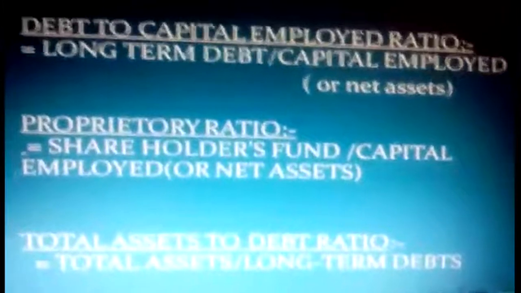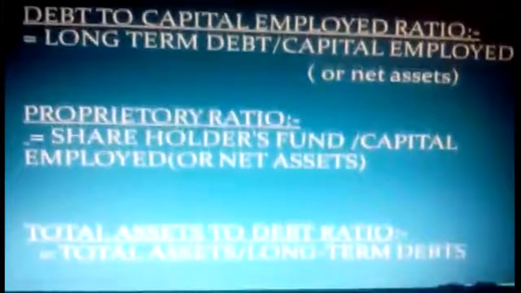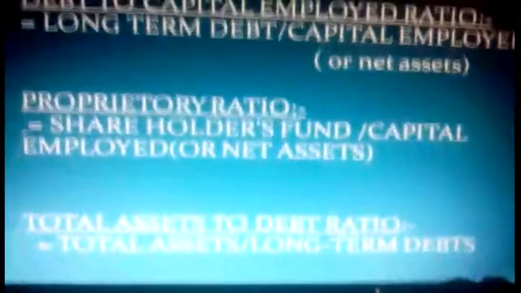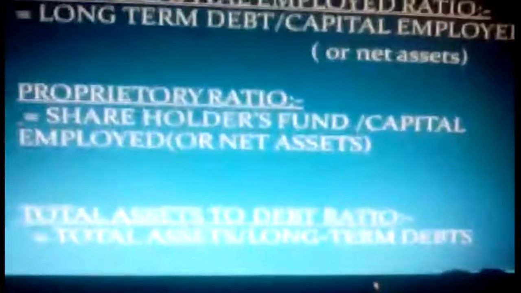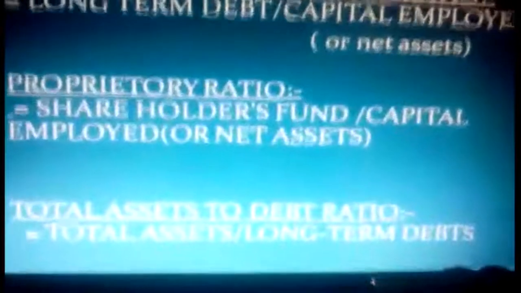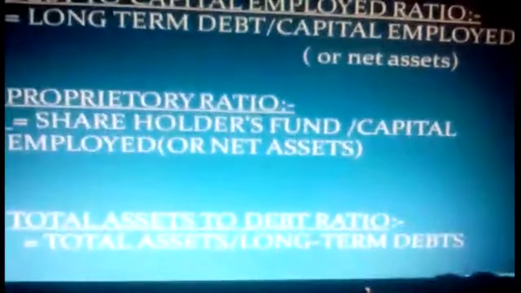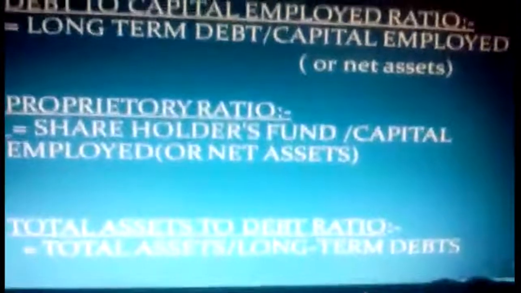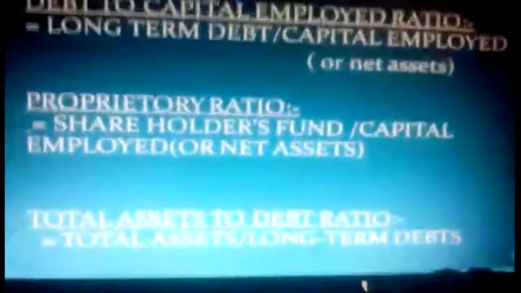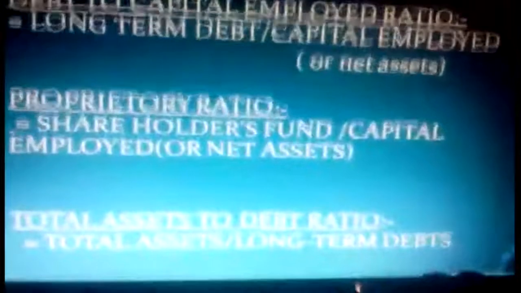Third one, shareholders fund divided by capital employed or net assets. Just now we discussed the meaning of shareholders fund. Then similarly, total assets to debt ratio: total assets divided by long-term debts. You should know the numerator and denominator, and accordingly you have to remember it.